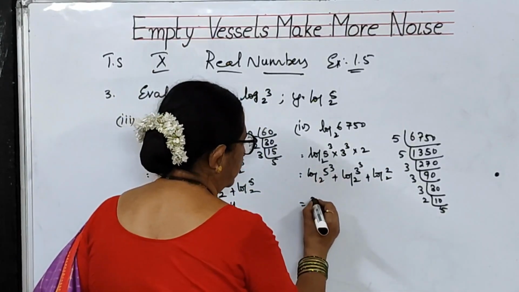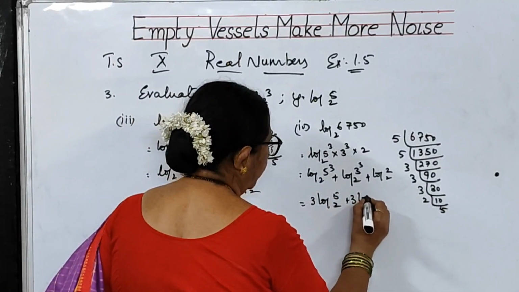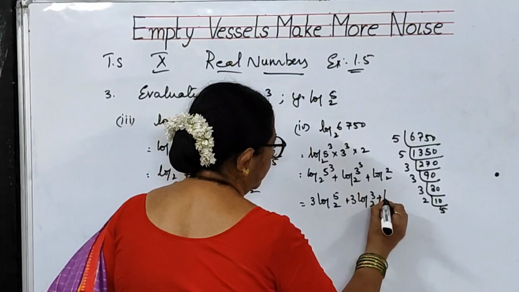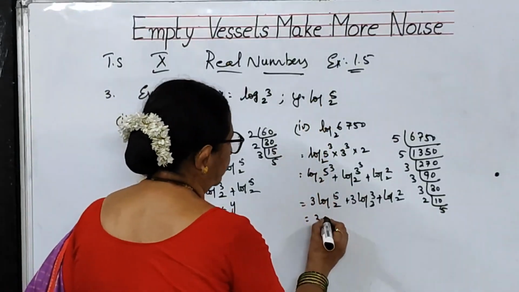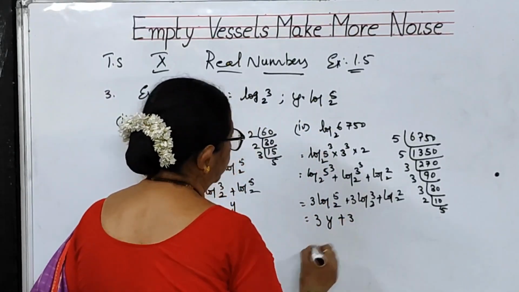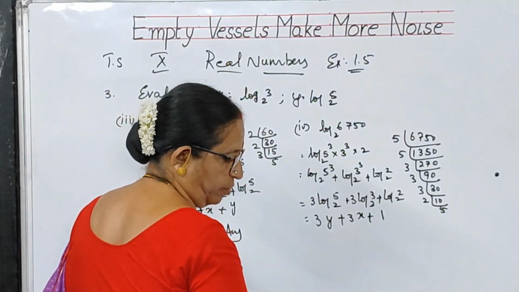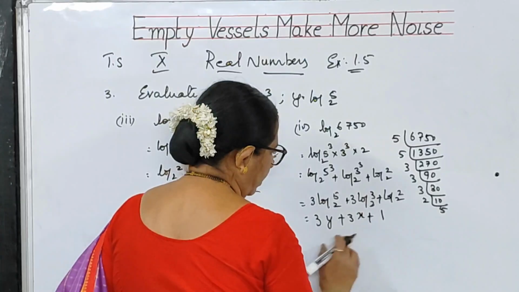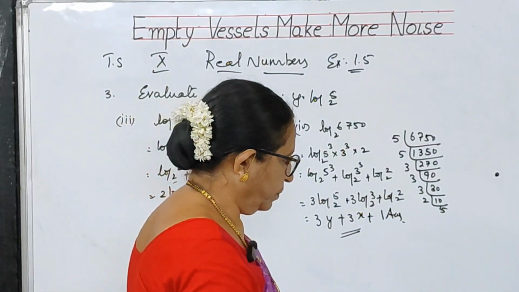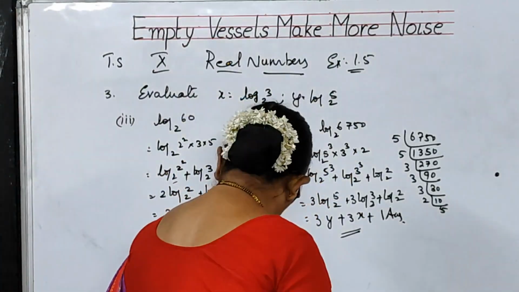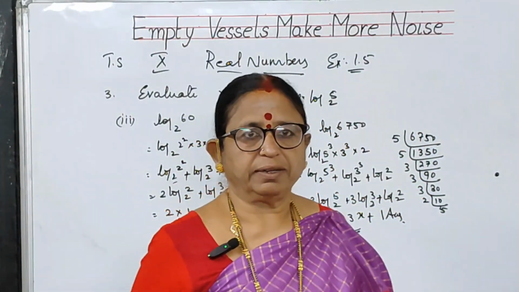So what you will write here, children? 3 log 5 to the base 2 plus 3 log 3 to the base 2 plus log 2 to the base 2. So this is nothing but 3 into log 5 to the base 2 is y, plus 3 into log 3 to the base 2 is x, plus log 2 to the base 2 is 1. So you will be getting 3x plus 3y plus 1 is the answer for this problem, children. So with this I will conclude my topic, and the next part I will be doing in the next class. Bye.